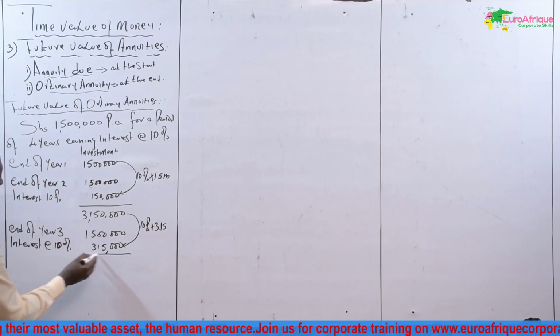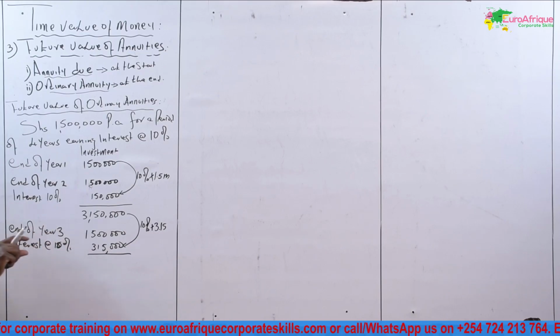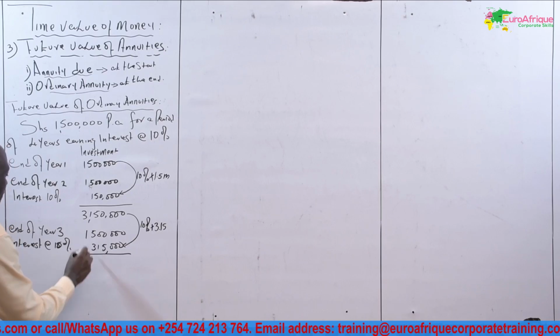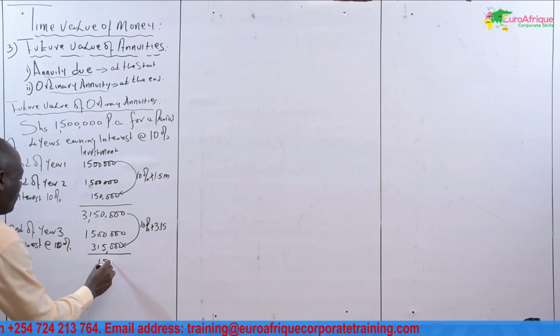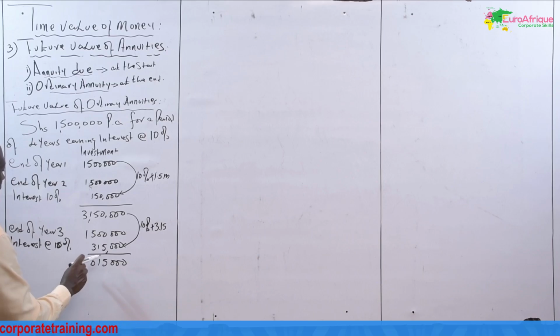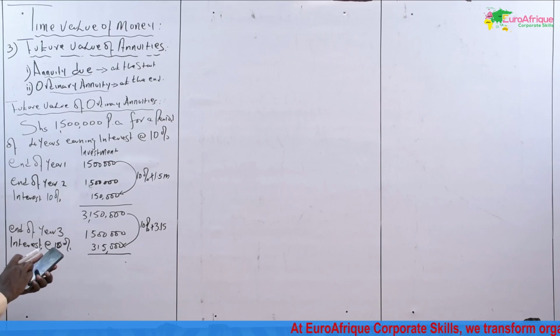How much will this investor have at the end of year 3, which marks the beginning of year 4? Let me add. We have to add these 3. Let me put it in the calculator.